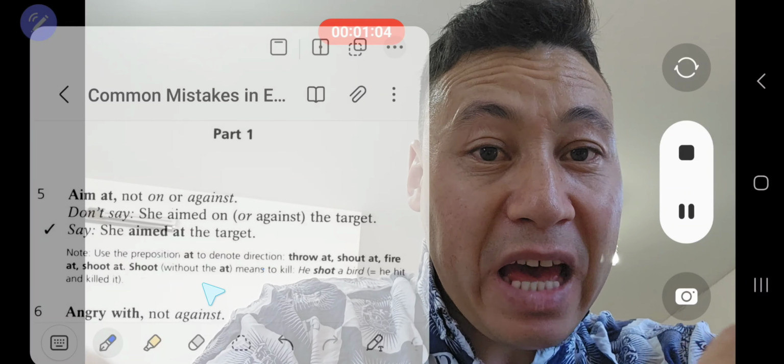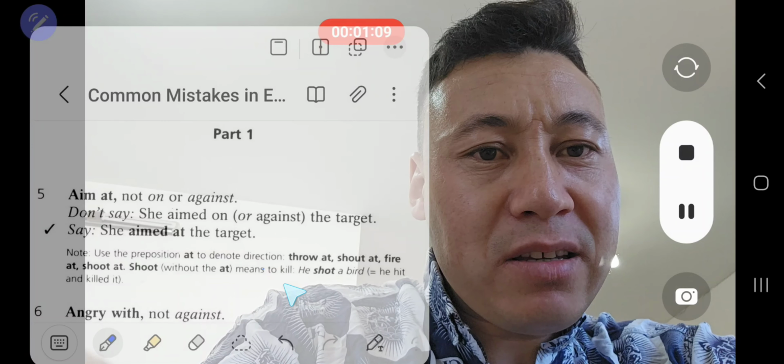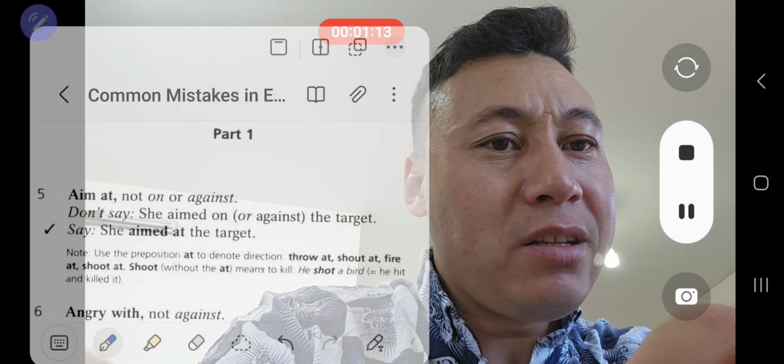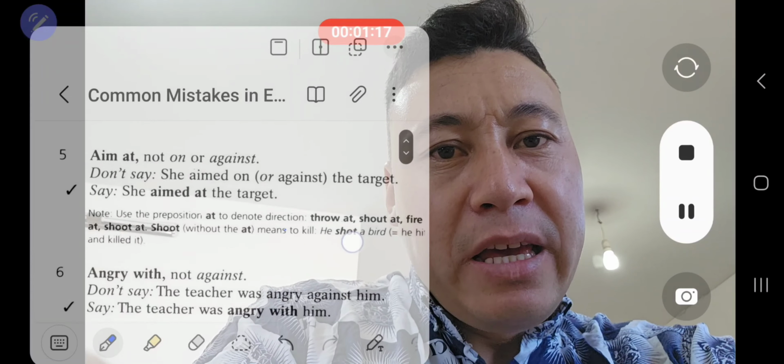Okay, shoot without the at means to kill something. For example, he shot a bird, he hit and killed it. Okay, now I hope you just remember it.